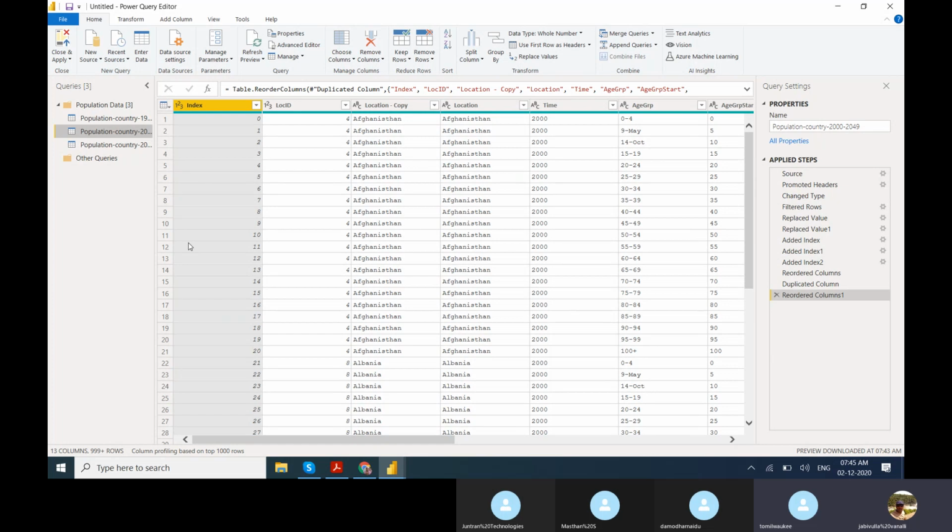What exactly is query folding? I saw you do it. It's very easy. Why is it not written in the applied steps? Query folding is a matter of, for example, you want to do an incremental refresh. If the query supports query folding, then only can we perform the incremental refresh.